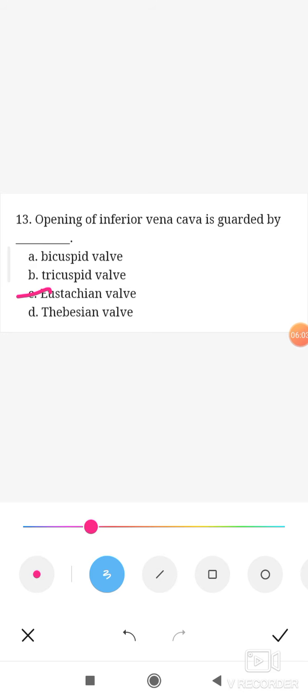Tricuspid valve is present on the right side of the heart. Thebesian valve is present at the mouth of the coronary sinus. So the correct option is Eustachian valve.